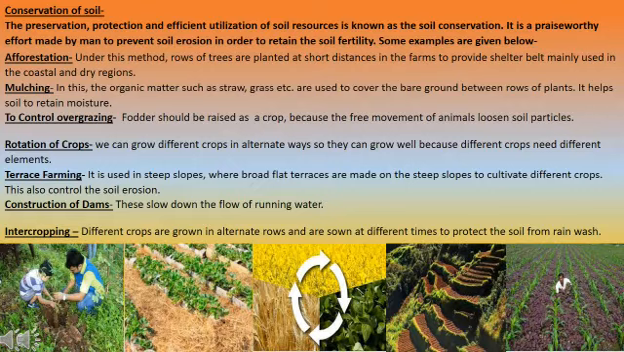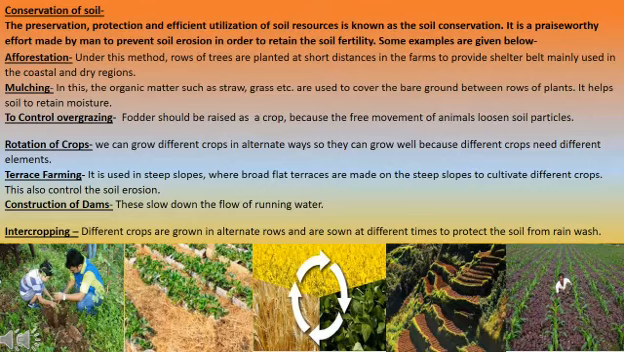Next is mulching. Mulching, as you can see in this next picture, uses organic matter such as straw and grasses to cover the bare ground between the rows of plants. It helps the soil to retain moisture. In the second picture, you can see mulching in which the plants are grown, and in the spare areas between the plants we put straw and grasses so that the soil fertility is not reduced.